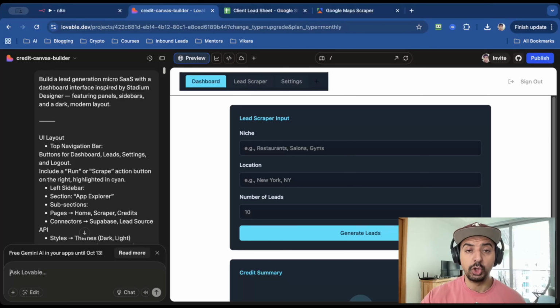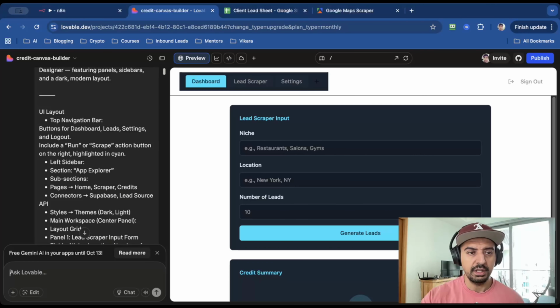We'll start with Lovable.dev. This is a no-code app builder. And what's great about Lovable is that you can connect it up to a database. And this means that you can start selling a solution to users. And so the way this works is that it's very similar to any AI platform, and you start with a prompt. So the prompt I put in was build a lead generation micro SaaS with a dashboard inspired by Stadium Designer. So Stadium Designer is just another app that I saw out there. I like the colors and the layout, so I took a screenshot of that and I plugged it into Lovable.